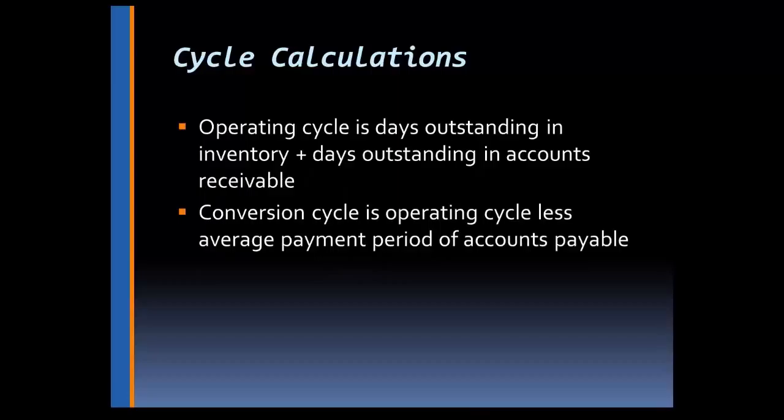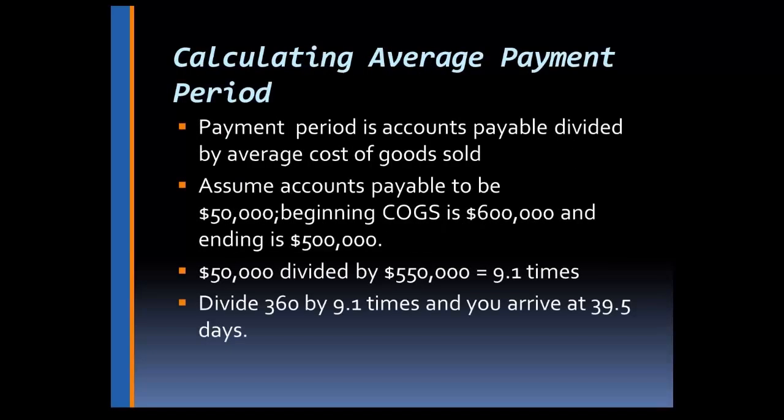Again, here's an example. Days outstanding in inventory plus days outstanding receivable represent the operating cycle. The conversion cycle is the operating cycle less the average payment period of accounts payable. Here's a calculation of the average payment period. You take the accounts payable and divide it by the average cost of goods sold, and then factor it by the 360 days. So, assume you have accounts payable of $50,000, the beginning COGS is $600,000, the ending COGS is $500,000, so the average cost of goods sold is $550,000.